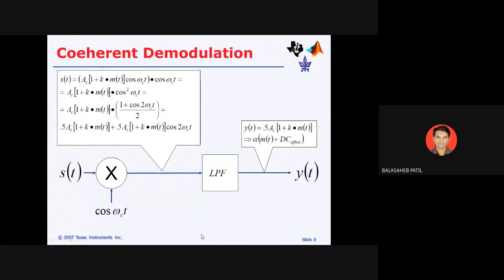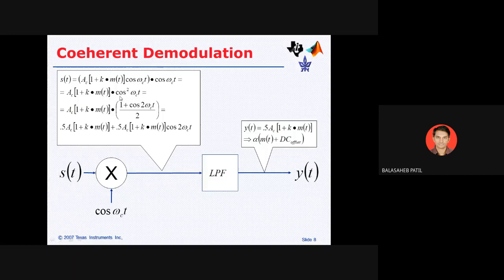Second is coherent demodulation, where we can apply one more signal, which is a two-signal multiplication. For synchronization purposes, we can add the omega c, that is the carrier signal, with your modulated signal. So this will be mixed with your cos omega c of t. So this becomes omega c t into omega c t, so it becomes cos square omega c t.